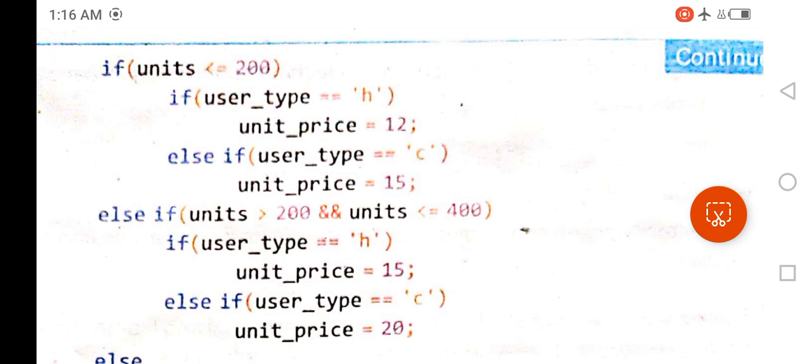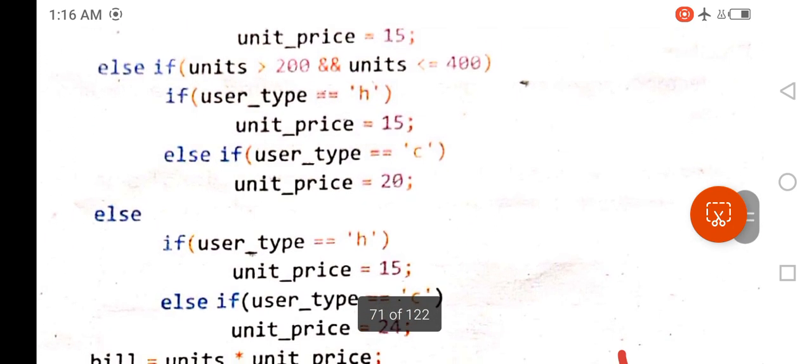But if the second condition is false, that is the user type is not H, else it is C for commercial user, then the unit price will be 15. So these four lines will be repeated here.